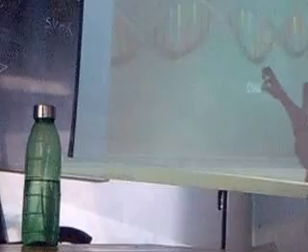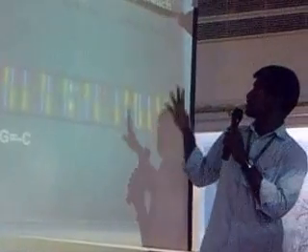In RNA we have uracil, right? Each strand is made up of 4 bases, right? Like that, A is binding with T. As both strands are complementary to each other, that means A always binds to T and G always binds to C. Both the strands are complementary to each other, like that.